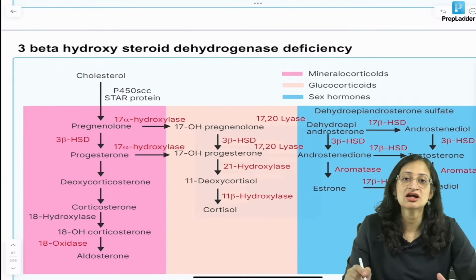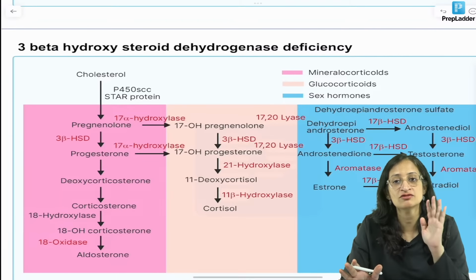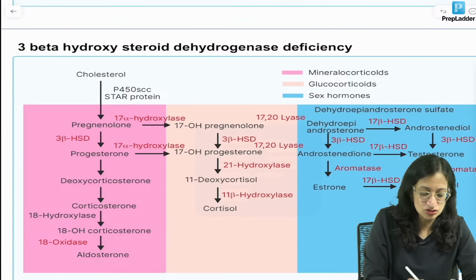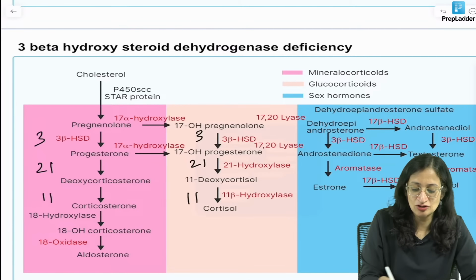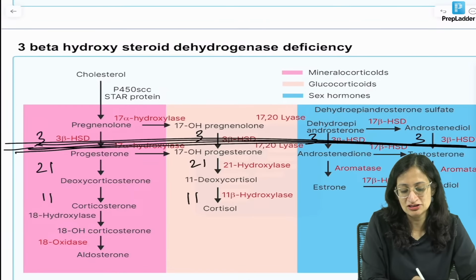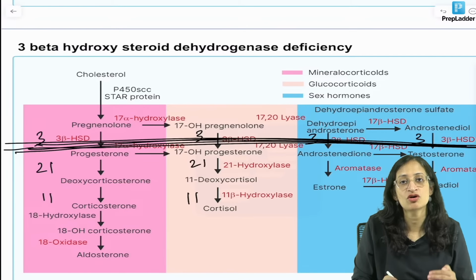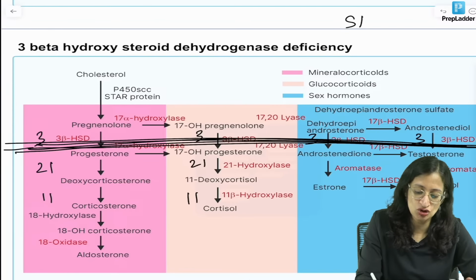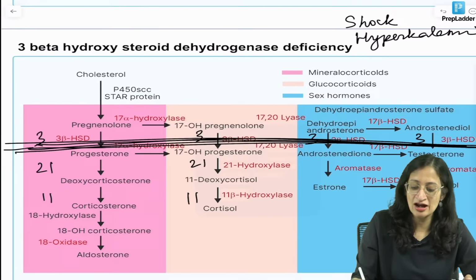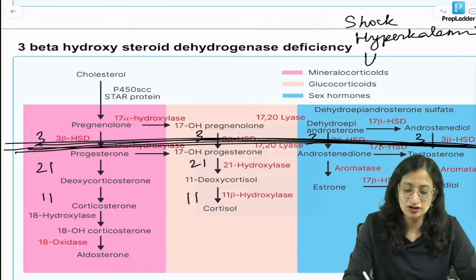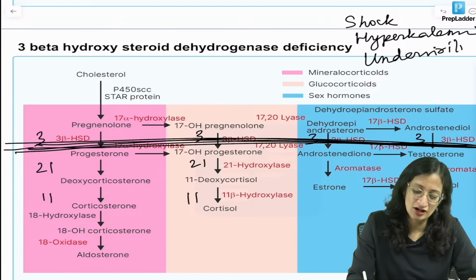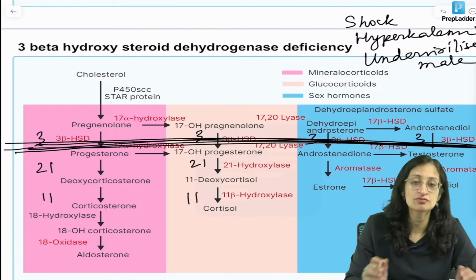What happens in 3-beta-hydroxysteroid dehydrogenase deficiency? It becomes a cakewalk if you understand it. Develop your concepts well. Here again the sequence of enzymes is 3, 21, 11. And this 3-beta-hydroxysteroid dehydrogenase enzyme is common to all three pathways, the glucocorticoid, mineralocorticoid and sex steroid pathway. So no mineralocorticoid is formed, no glucocorticoid is formed. So there will be shock, hyperkalemia, dehydration, hypoglycemia, and sex steroids are also not formed. In the absence of sex steroids, the default genitalia is female. So there will be an under-virilized male, but a female will have normal looking genitalia.